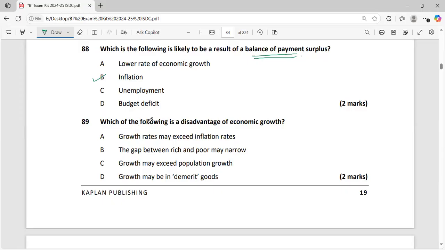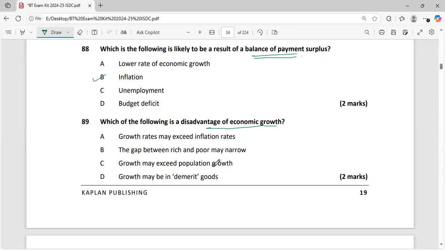Which of the following is a disadvantage of economic growth? Growth rates may exceed inflation rates, so it is an advantage. Gap between rich and poor may narrow, again it is an advantage.